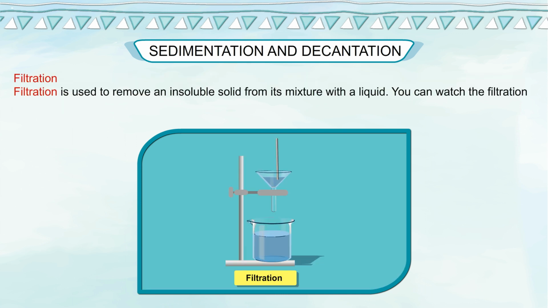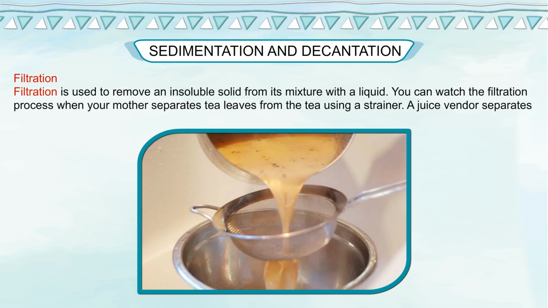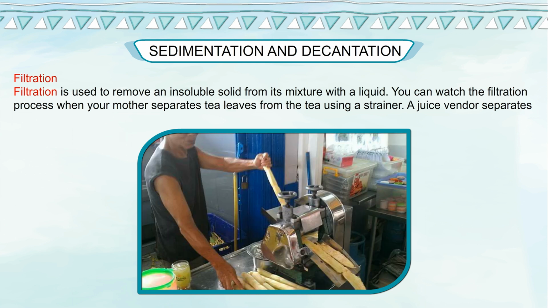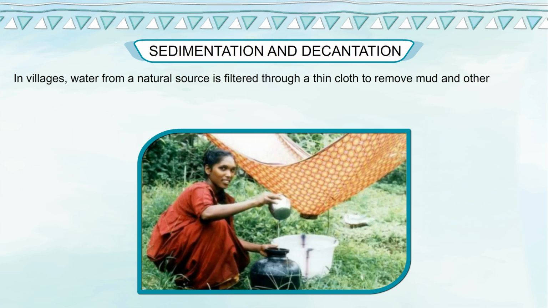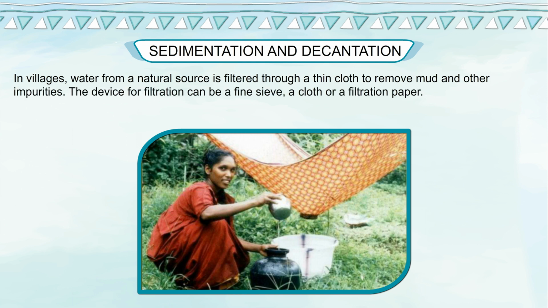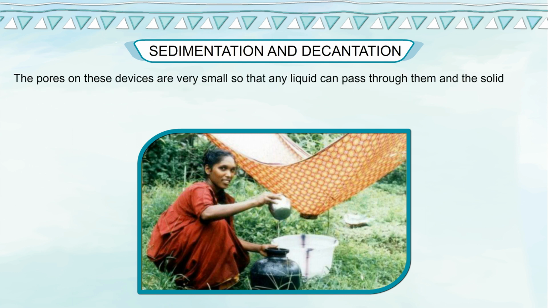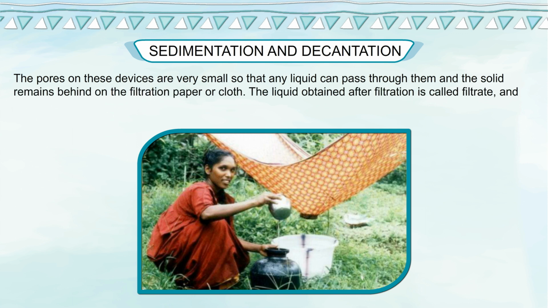Filtration. Filtration is used to remove an insoluble solid from its mixture with a liquid. You can watch the filtration process when your mother separates tea leaves from the tea using a strainer. A juice vendor separates the juice from the pulp and seeds by filtration. In villages, water from a natural source is filtered through a thin cloth to remove mud and other impurities. The device for filtration can be a fine sieve, a cloth or a filtration paper. The pores on these devices are very small so that any liquid can pass through them and the solid remains behind on the filtration paper or cloth.